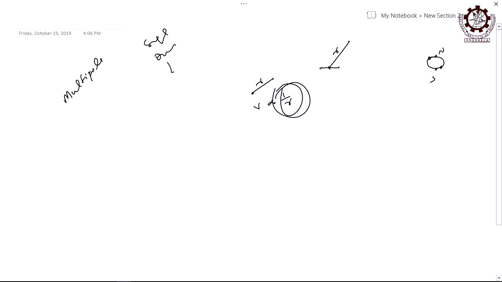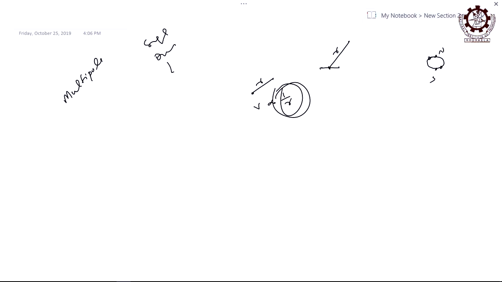Or it will be different. You know the relations or not? Potential at a point at a distance of r from the midpoint of a dipole is inversely proportional to r to the power something. Yes, r square. Check it, right, it is r square.